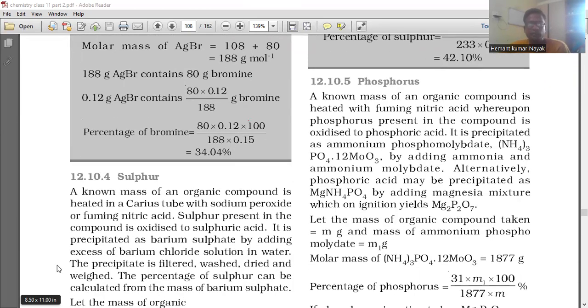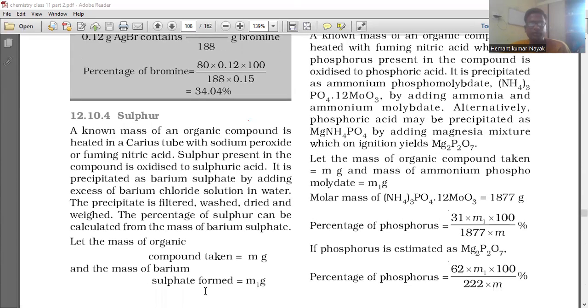And similarly for sulfur also you can calculate. A known mass of an organic compound is heated in a Carius tube with sodium peroxide or fuming nitric acid. Sulfur present in the compound is oxidized to sulfuric acid. It is precipitated as barium sulfate by adding excess of barium chloride solution in water. The precipitate is filtered, dried and weighed. The percentage of sulfur can be calculated from the mass of barium sulfate.